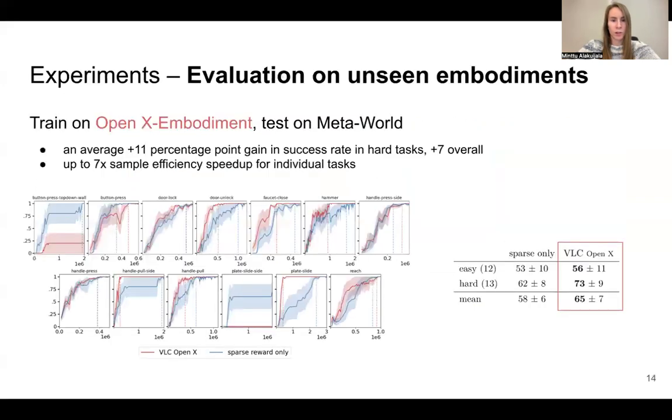We also evaluate VLC's ability to generalize to unseen embodiments by training it on data from various robots and tasks from OpenX embodiment, and evaluate on MetaWorld tasks. Of course, this setting is much harder, but our model still achieves an 11 percentage point gain on the hard task set, and +7 on average across all tasks. In individual tasks, there is as much as a 7-time sample efficiency improvement compared to the sparse reward only, although there are also some tasks which are misrepresented, such as plate slide side.